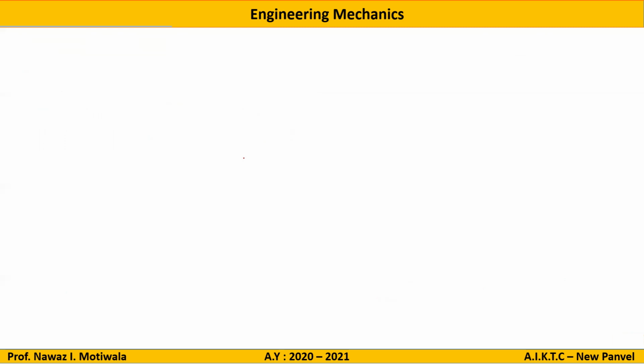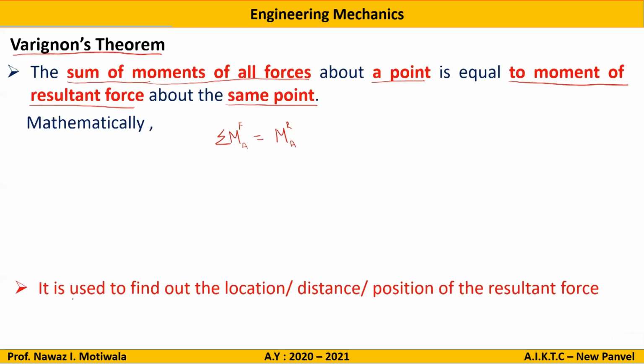Now, why and where is Varignon's theorem used? Varignon's theorem is used to find the location, distance, or position of the resultant force. So when you want to find out where the resultant actually lies, what is the location of the resultant force, we use Varignon's theorem to find the location, distance, and position of the resultant force.